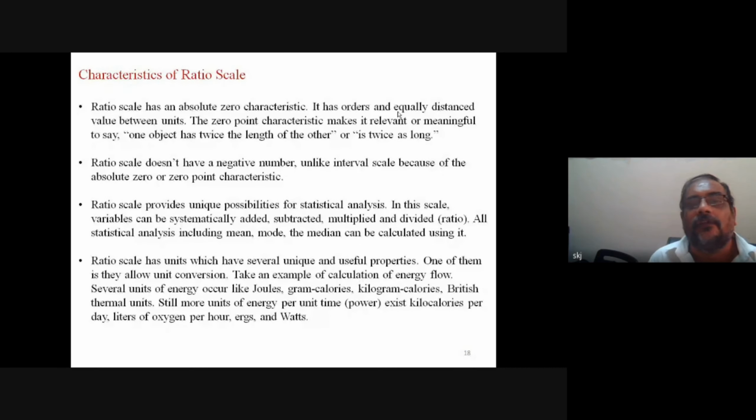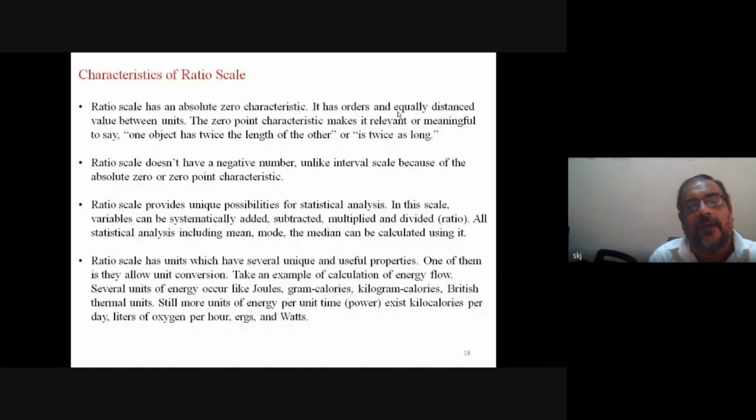The zero point characteristic makes it meaningful to say one object has twice the length of the other, or is twice as long as the first one. A ratio scale does not have any negative numbers, unlike the interval scale, because of the absolute zero point characteristic.